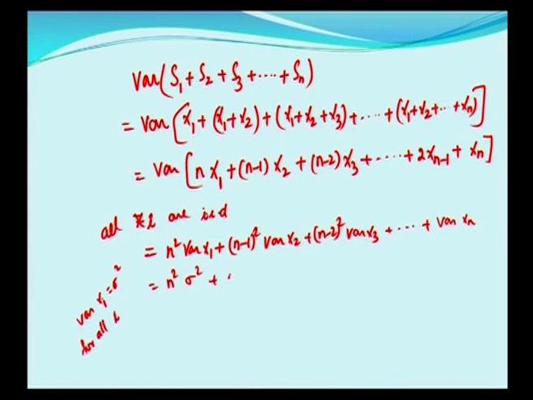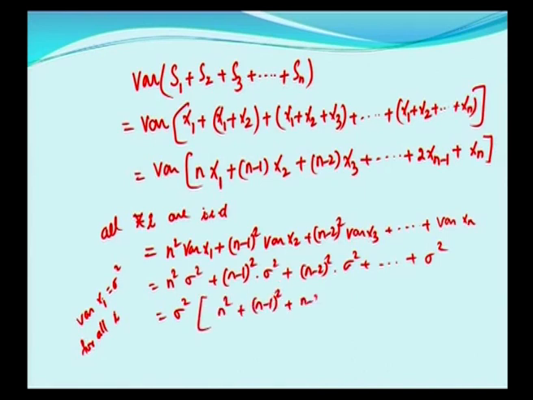So, this is sigma square, n square plus n minus 1 whole square into sigma square plus n minus 2 whole square into sigma square plus etc. plus sigma square. So, sigma square is taken commonly outside, the remaining is n square plus n minus 1 square plus n minus 2 whole square plus etc. plus 1.